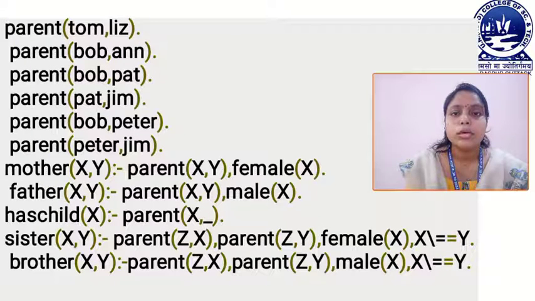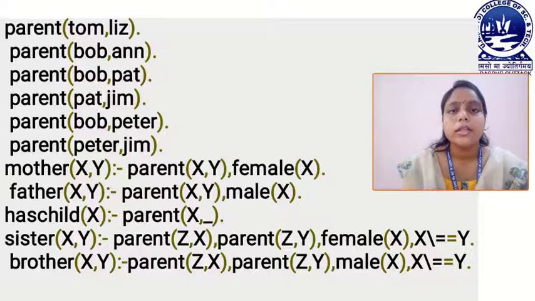These are also the facts and rules stored in it: parent(Tom, Liz) and parent(Bob, Ann), then parent(Bob, Pat) and parent(Pat, Jim), parent(Bob, Peter) and parent(Peter, Jim), and the mother relationship, father relationship, and the sister and brother relationships. These are the different facts and relationships present in our family knowledge base.